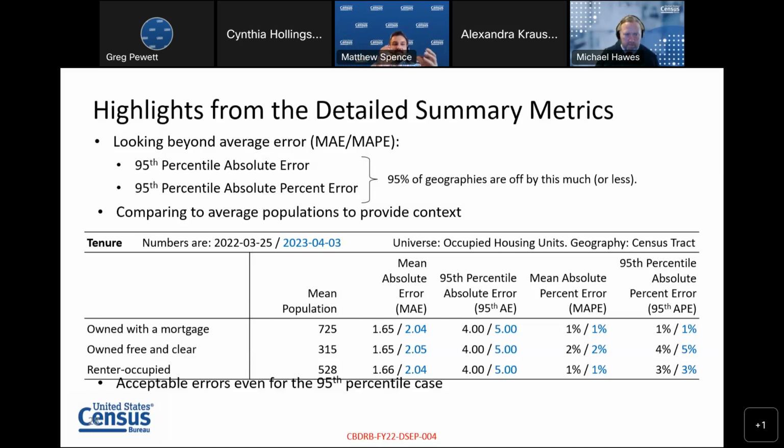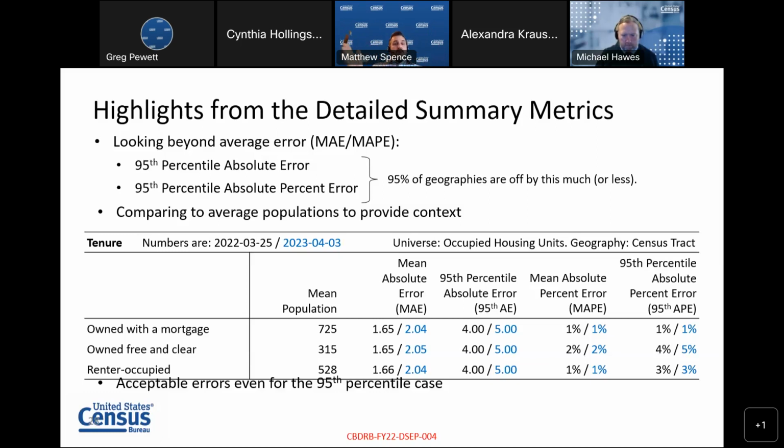These metrics do include swapping error as well as the application of the new disclosure avoidance techniques. So it's not clear which one's which, but plus or minus 2 units out of a mean population of 725, that's not that bad. We are pretty satisfied with that result.